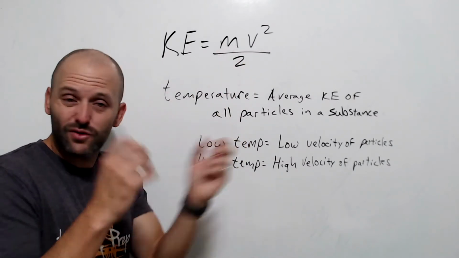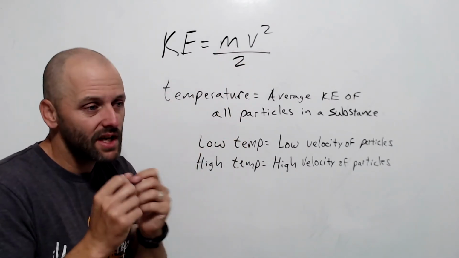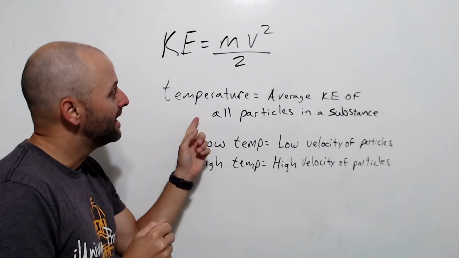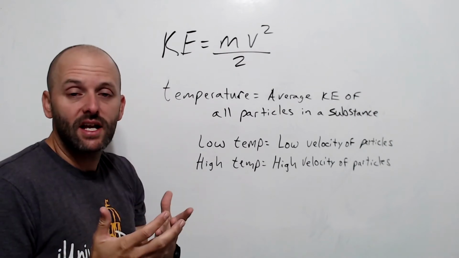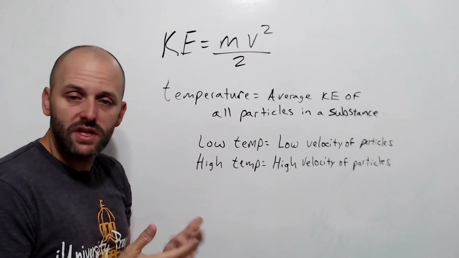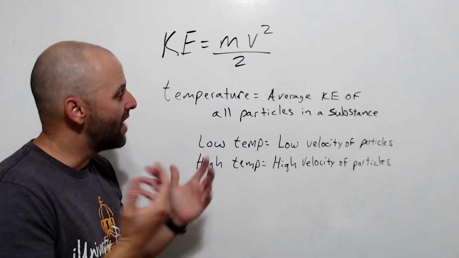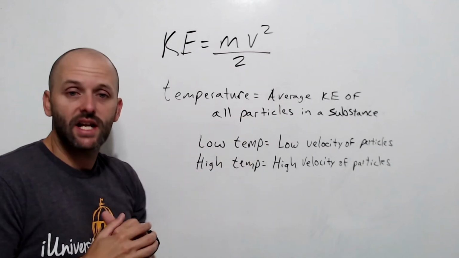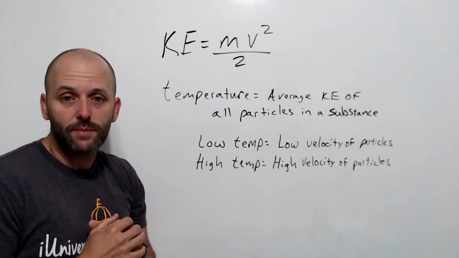When we're looking at temperature, temperature is equal to the average of all of those kinetic energies of particles. So those particles are moving around like crazy, or they're just kind of vibrating in place. The average of all that kinetic energy gives us a temperature. So when we look at Fahrenheit or Celsius or even Kelvin, that value is just telling us what is the average kinetic energy of all the particles in the substance.